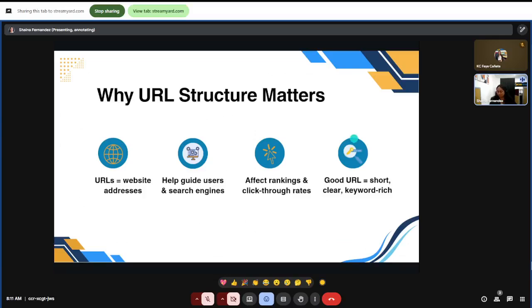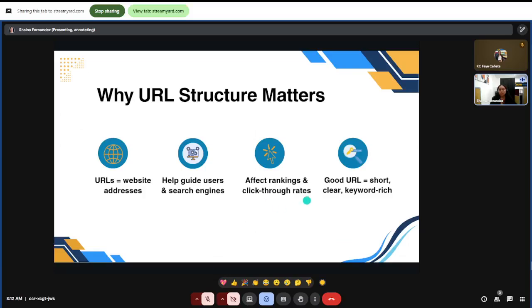Okay, I see some comments now. Jed said his URL structure is short and descriptive. That's actually good. As well as Casey Faye, short descriptive URLs is the best practice. That's right. And also we have Jessie Rose, short and descriptive. So it's really important to keep URLs short and descriptive. You need to keep that in mind as we move forward, okay?